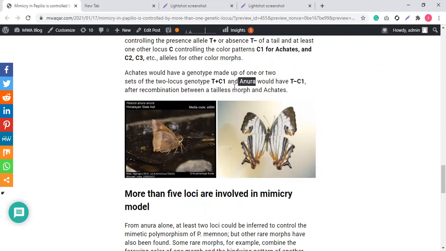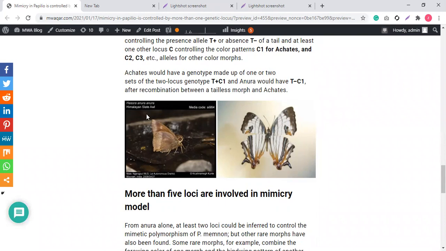C1 basically, that is the cross between another Papilio and the Achates. And that butterfly has this T minus locus, and let's say the C3 locus. But in A. neura, C1 comes from the Achates and the T minus locus comes from the other butterfly.